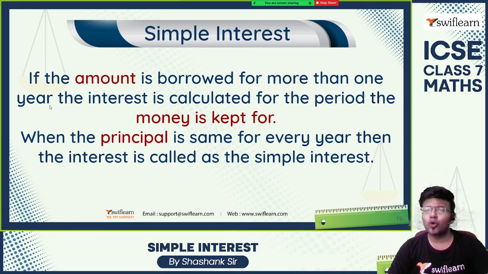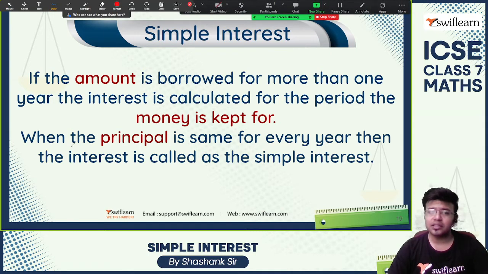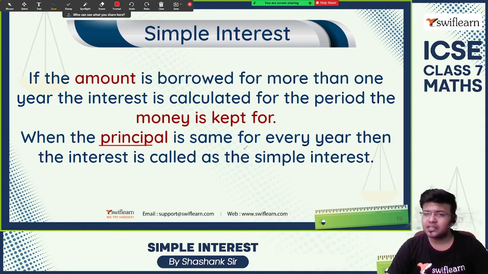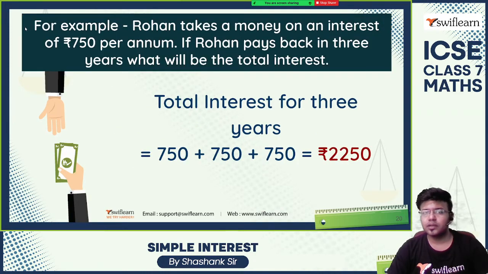The amount is borrowed for more than 1 year. It is calculated for the period the money is kept, and when the principal is the same for every year, then the interest is called simple interest. See this: when the principal is the same for every year, then the interest is called simple interest. For example, Rohan takes money on an interest of rupees 750 per annum.